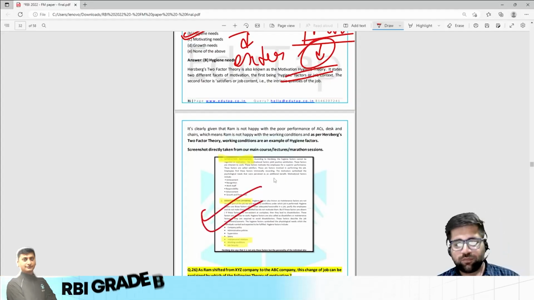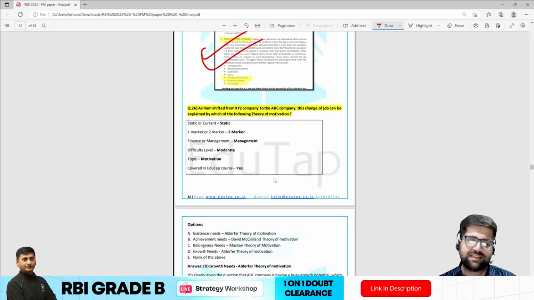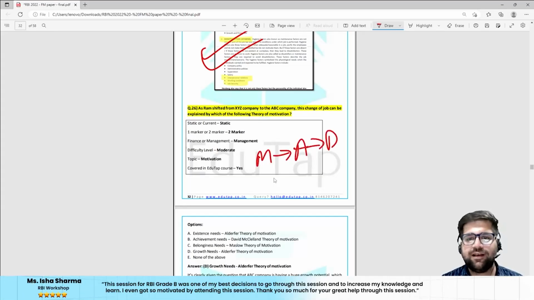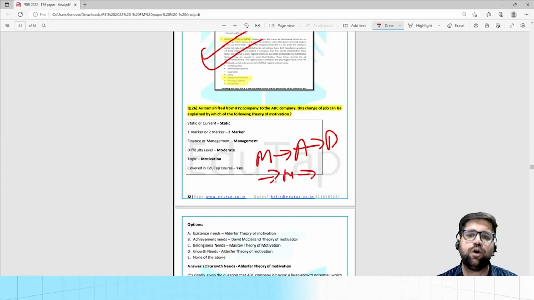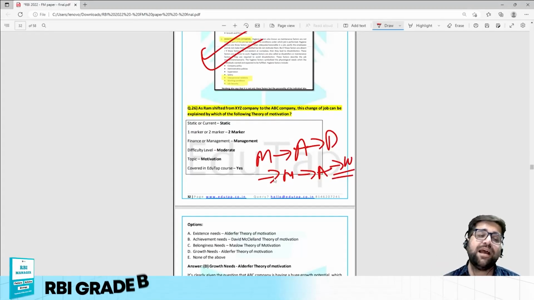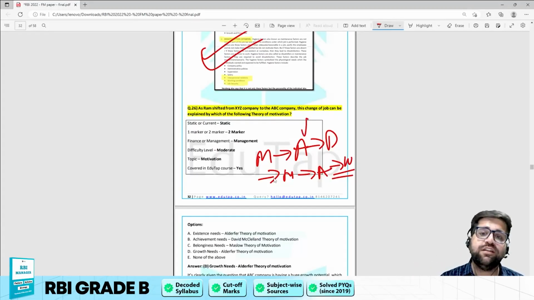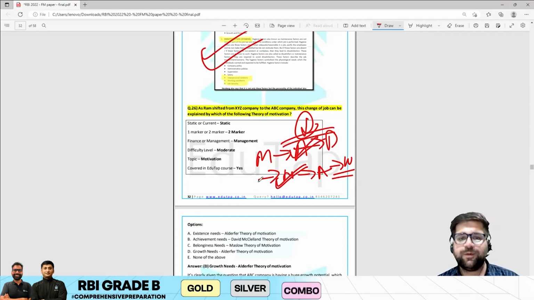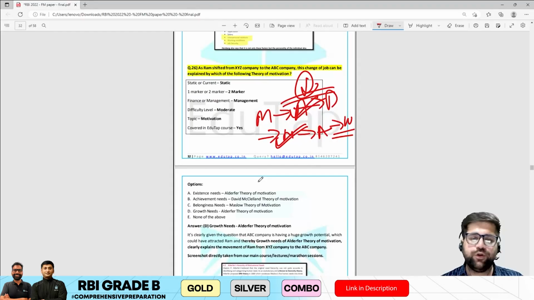Now coming to question number 26. We all know that content theory starts with Maslow, then we move to Alderfer, then we move to David McClelland, then we move to Herzberg, and lastly we also discussed William Ouchi. So these are certain very basic theories, and RBI has been asking questions on these only. If you see this year, they have focused on Herzberg as well as Alderfer. So this particular question has been taken from Alderfer's theory only.